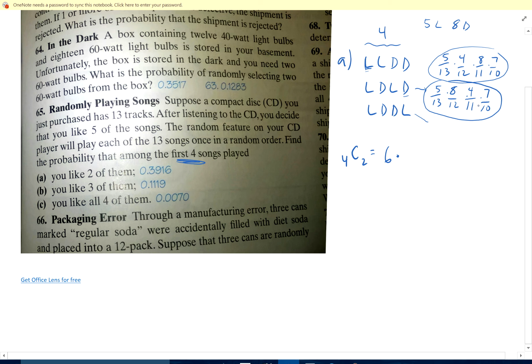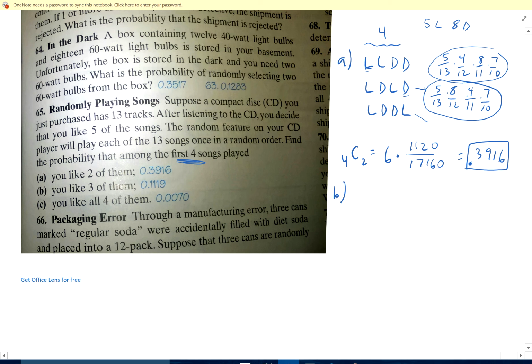What is this probability here? It's 5 times 8 times 4 times 7, 1120, over 13 times 12 times 11 times 10, which is 17160. So I'm going to do 1120 divided by 17160 times 6. And I get 0.3916. Okay, that was tough. A little bit different. I know we haven't done one like that in class, but we've done these concepts in class.